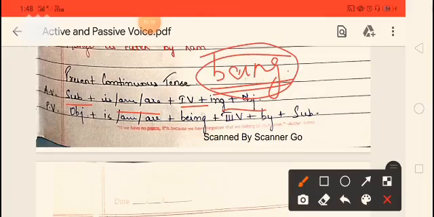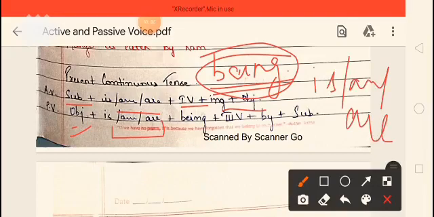Now our rule says that the object comes in place of the subject. So the object comes here, and according to the object we will use the helping verb of simple present tense, that is is, am, are. Then the word being is used, plus the third form of the verb plus by plus subject.